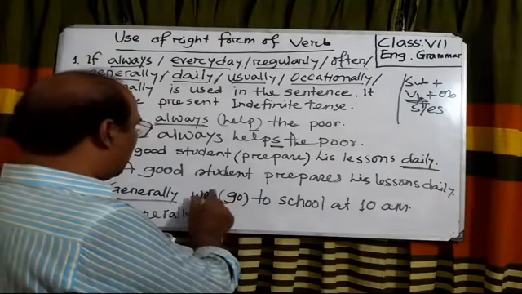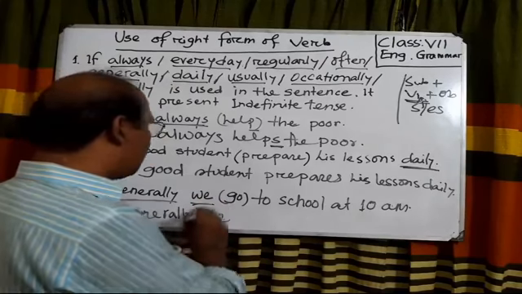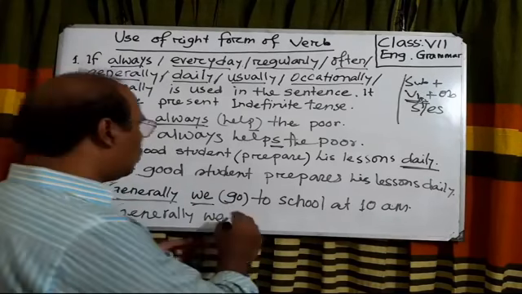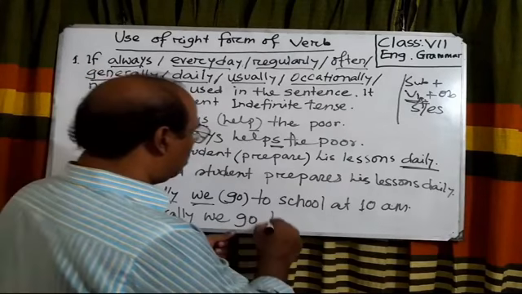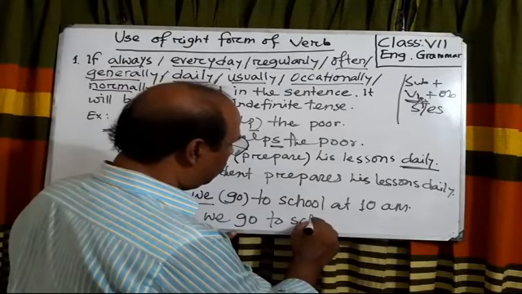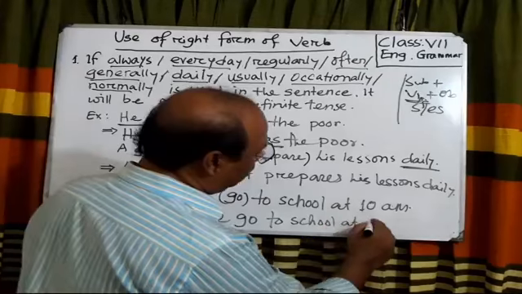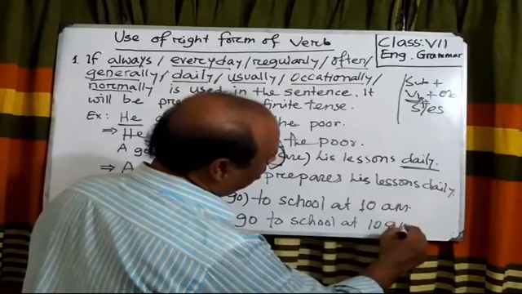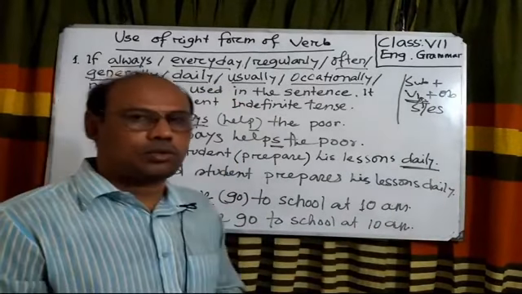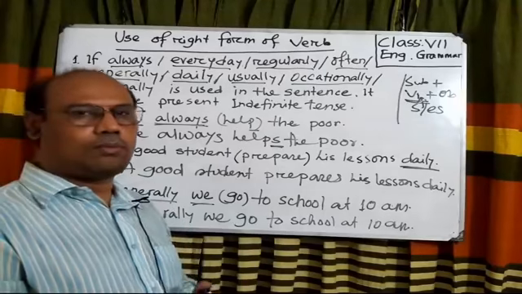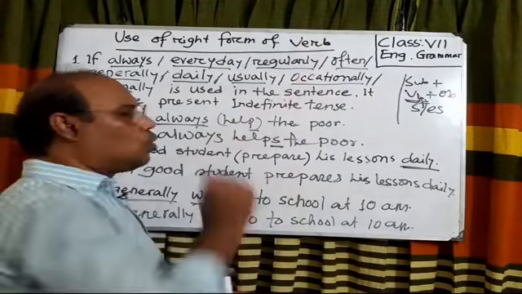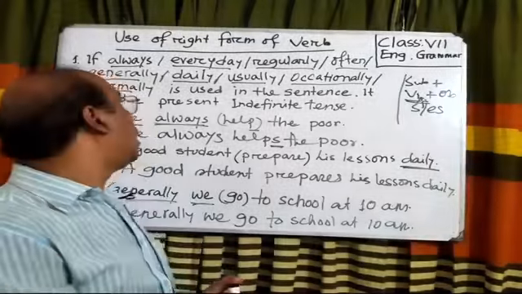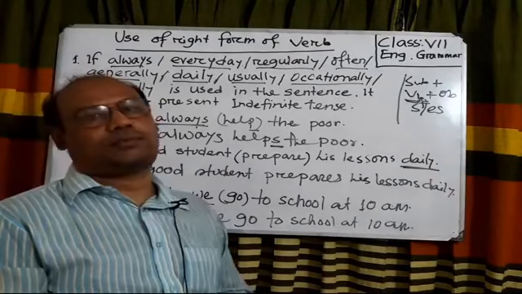Go is the verb and the subject is we, first person, so we will not use any s or es with go. To school at 10 a.m. Dear students, I hope you have understood this rule of use of right form of verb very easily.